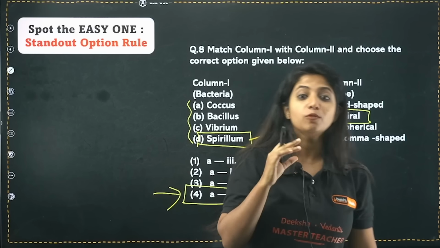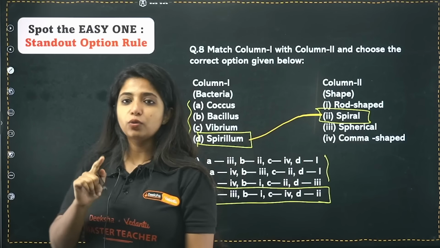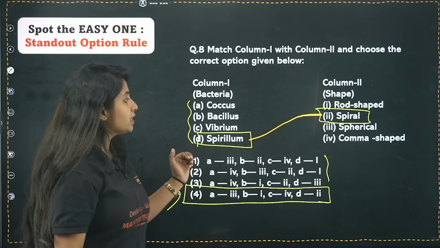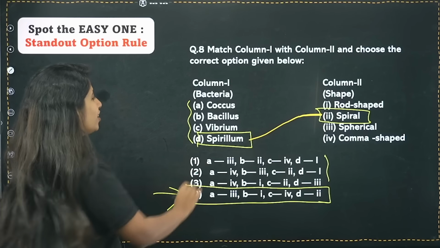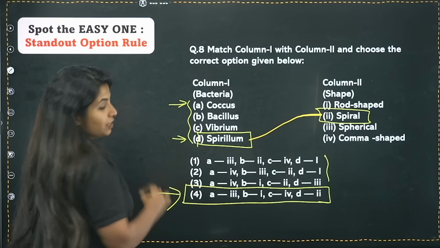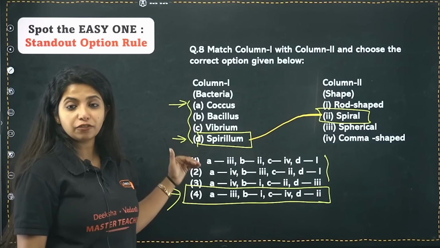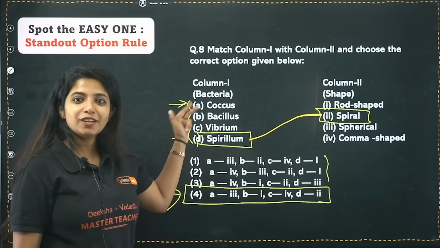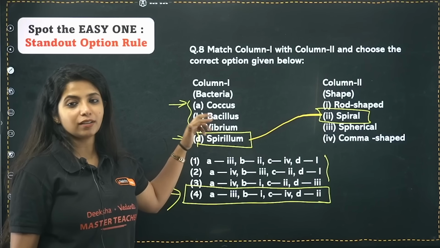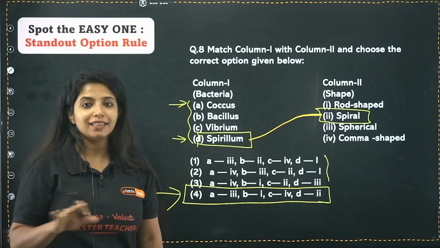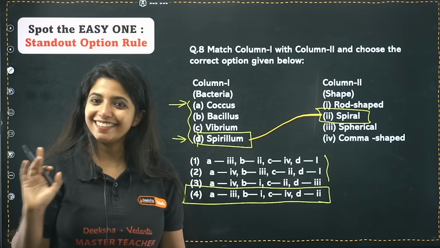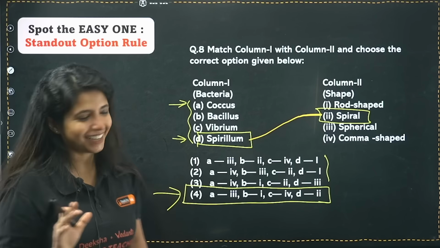This can be applied mostly for match the following questions, if you know at least one. And I always suggest in match the following questions, try to match A and D first. Okay, try to match A and D first. It will save a lot of your time. Then you can go ahead and match the other options which are in the middle. Yes, so that is there.